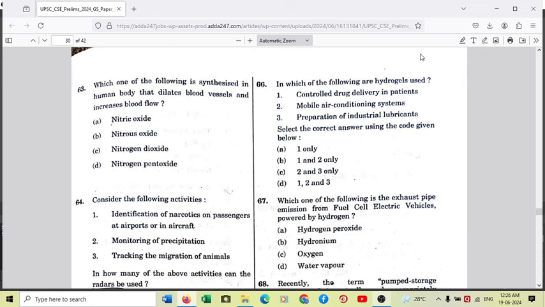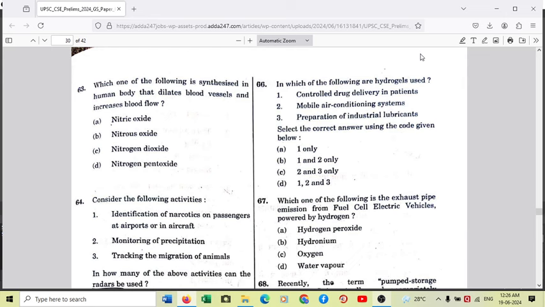Mobile air conditioning systems, hydrogel is very efficient because what they do is they dehumidify the air. So hydrogels absorb water vapor from the warmer humid air, they finish off the water vapor content in the air, and they pump back the cooler air in the room or wherever they are installed, right?